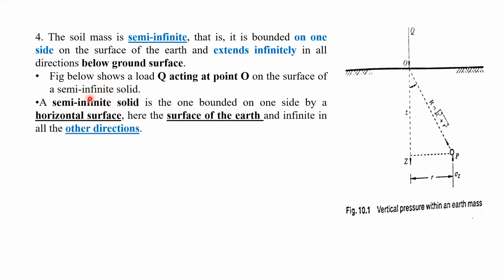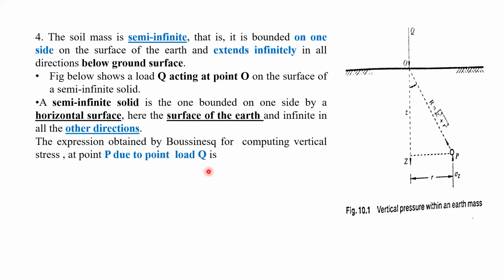What do you mean by a semi-infinite solid? It is one bounded on one side by a horizontal surface, here the surface of the earth, and infinite in the other direction. So on the surface it has a limited dimension, and in the other direction we can consider it infinite.